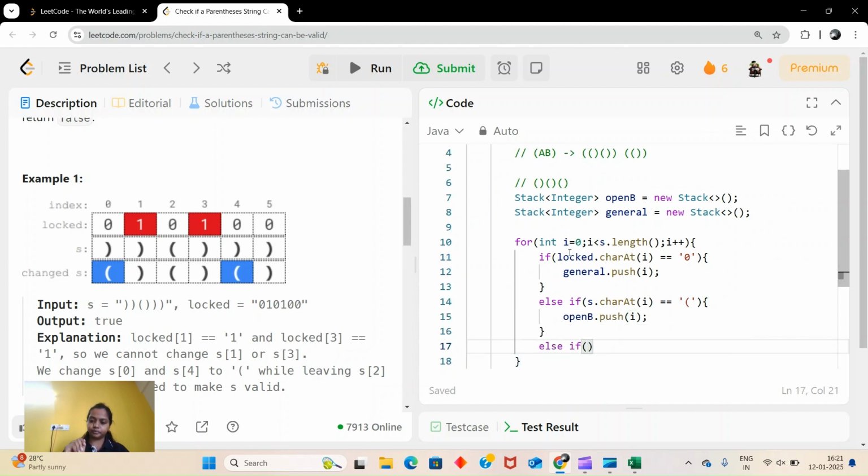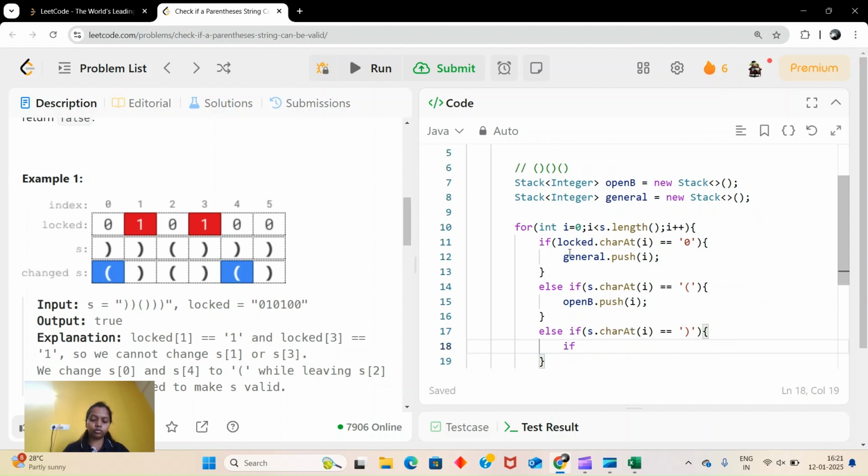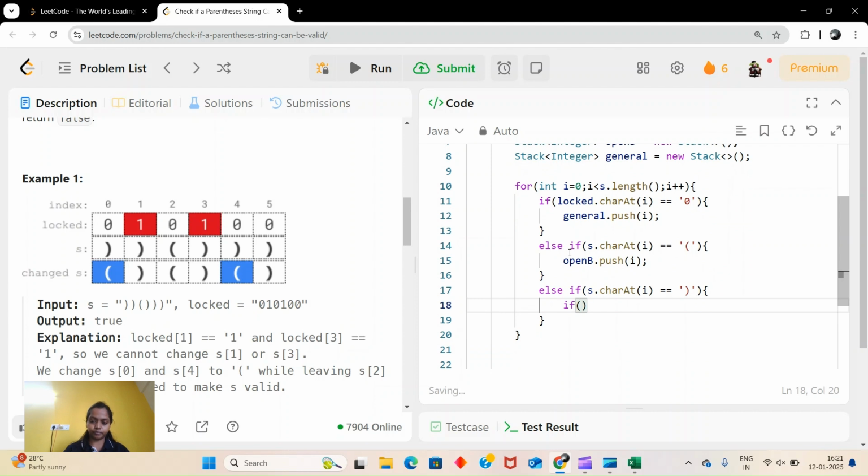Else, if s dot charAt i is the closing bracket, then we have two conditions. If my open b is not empty, then I will pop. That means for this closing we got one opening and we removed it.